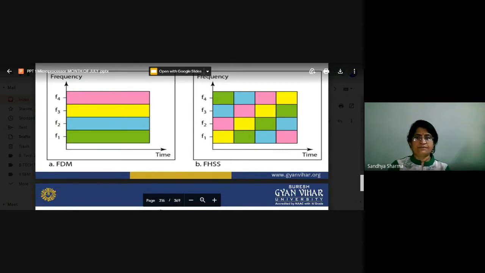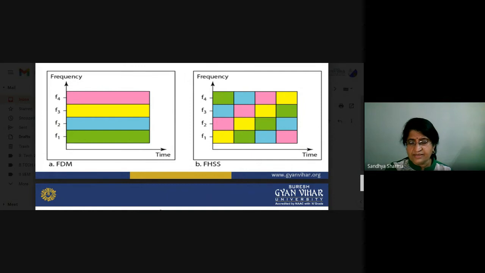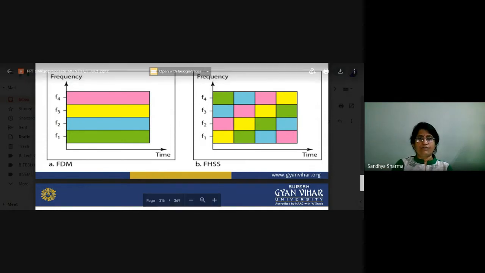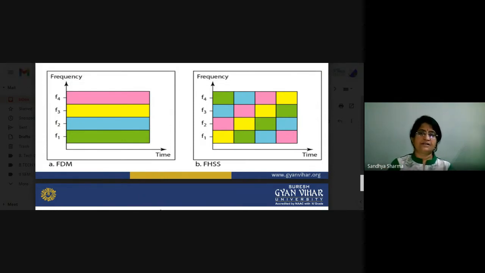You can see here, these are the frequencies. So your first signal will go through four different frequencies, again and again. So that is basically the division part, how we can divide the complete channel frequency into sub channels.